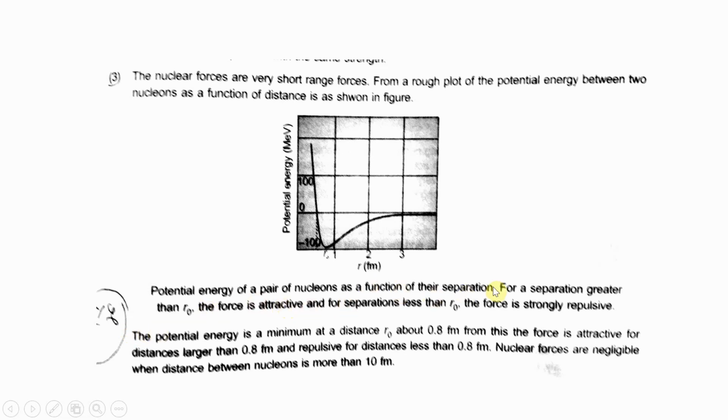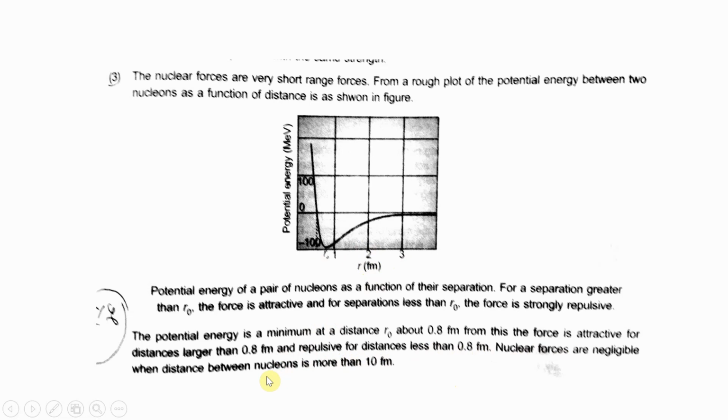At greater separation the force is attractive, and for separation less than r naught, the force is strongly repulsive, and the potential energy is a minimum at a distance of 0.8 Fermi. From this distance the force is attractive for distances larger than 0.8 Fermi, and repulsive for distances less than 0.8 Fermi. 1 Fermi is equal to 10 to the power minus 15 meter.